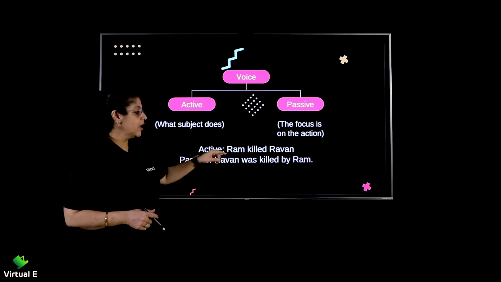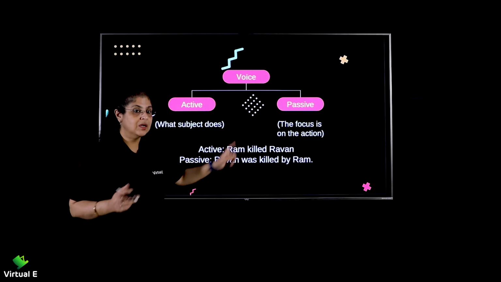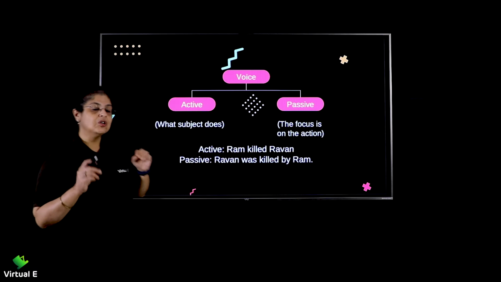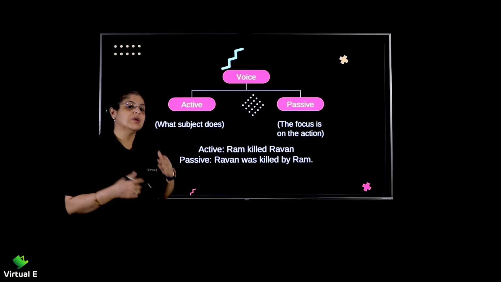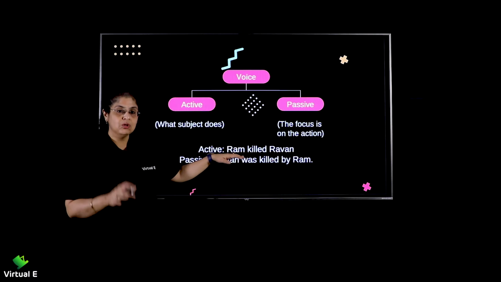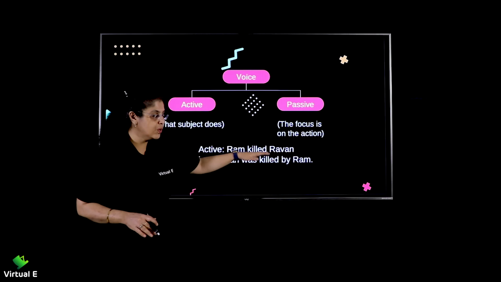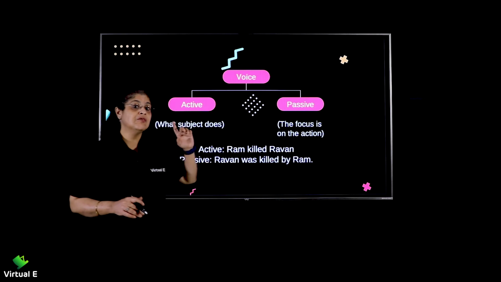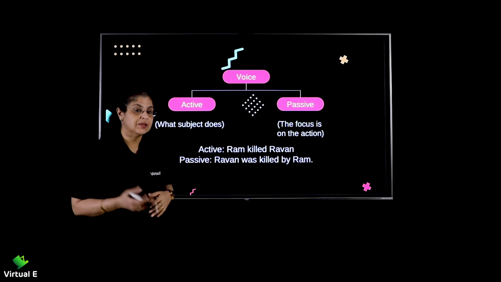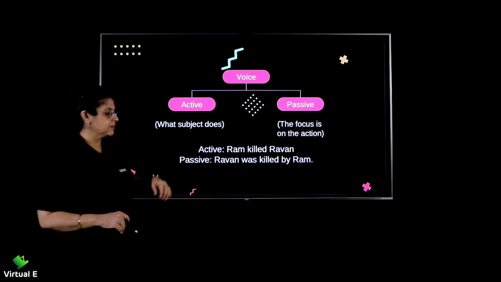It's the verb. Ram killed whom? Ravan. Ravan is your object. So whenever you are changing the voice of a sentence, you have to know the subject, verb, and object, because if you don't know that, it is not going to be possible for you to convert it, to transform it.